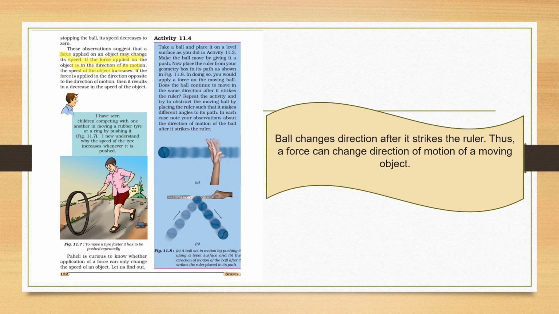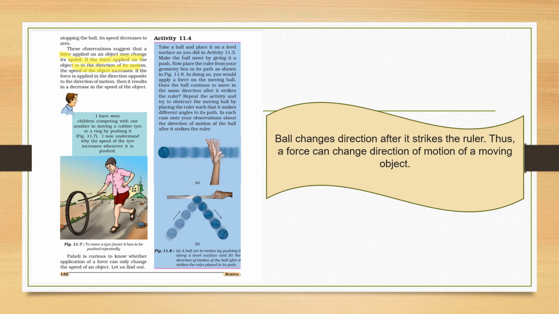For this, an activity is given to us, similar to the previous activity 11.3. What we have to do? We have to take a ball and place it on a level surface, as we did in the previous activity. Then we make the ball move by giving it a push.